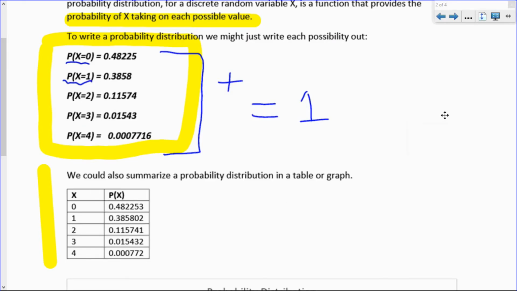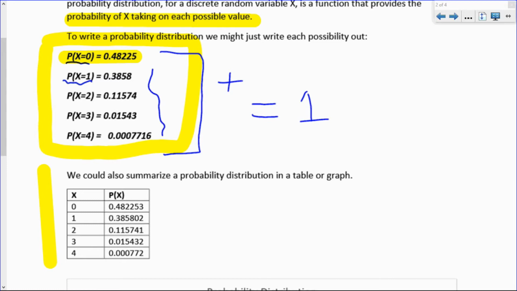Let's think about actually doing this game. Suppose you roll your 4 dice the same way I did, and you get no sixes. Is that lucky or unlucky? Is that typical? In some ways, you might argue it's fairly typical because the probability of getting no sixes is the highest probability of all 5 outcomes. However, it's not over 50%. So over 50% of the time, you would expect to get 1, 2, 3, or 4 sixes.